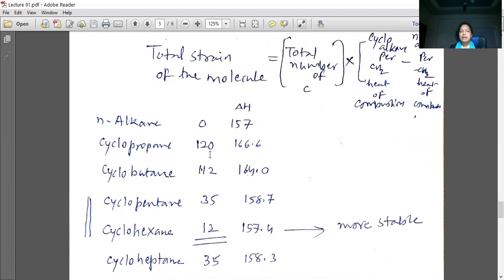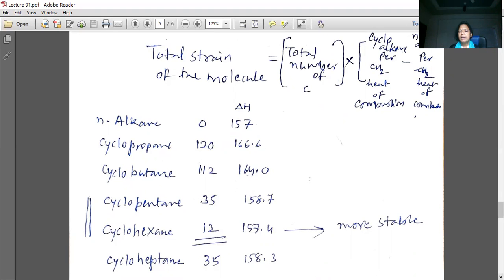Cyclopropane has higher strain, so it is more unstable. Cyclobutane 112, cyclopentane 35, whereas cyclohexane is 12. So according to this concept, cyclohexane is more stable compared to cyclopentane.